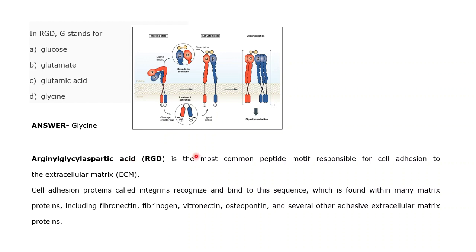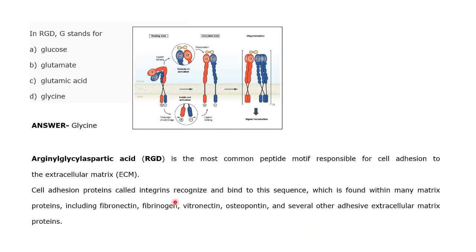Basically it's a tripeptide, and it is responsible for cell adhesion to the extracellular matrix. You can see that the extracellular matrix is what keeps the cells intact with each other, right? It is also responsible for the cell to grow on a culture plate. If we provide an extracellular matrix and then culture the cell above it, that particular extracellular matrix plays a role in maintaining the adhesion of the cell.